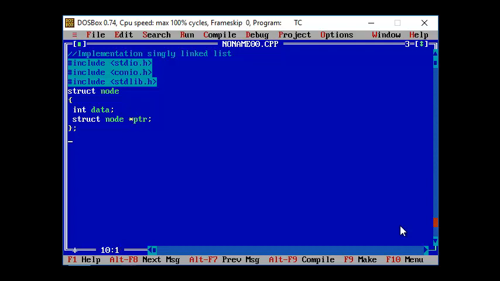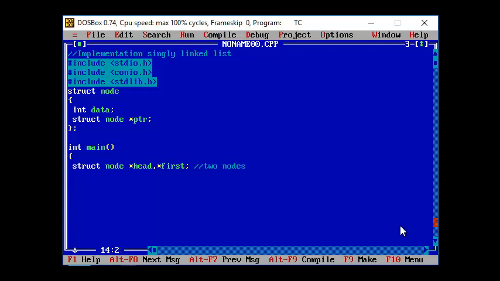Now in my main function, I am going to first create two nodes, that is the start node or the head node, and then my first node. So I'm creating two pointer variables. Both these variables indicate that two nodes are getting created. One is the header node and the other one is the first node. Then I allocate the memory location for these particular nodes.